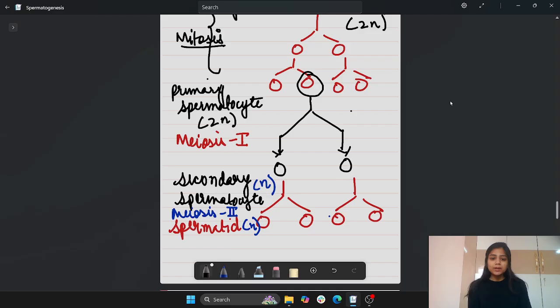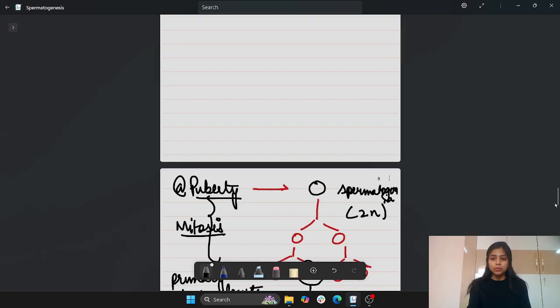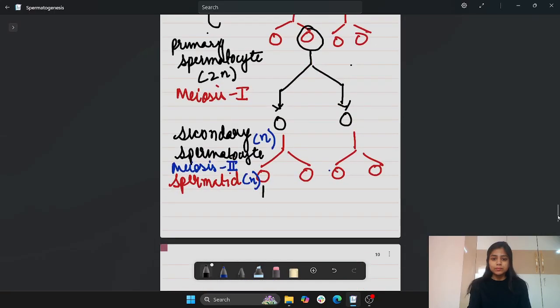Now, from spermatid, what will form? Very easy thing. From spermatid there is the formation of spermatozoa, or we can say a sperm.